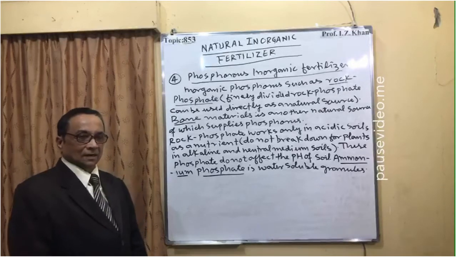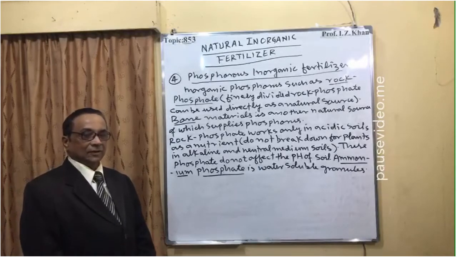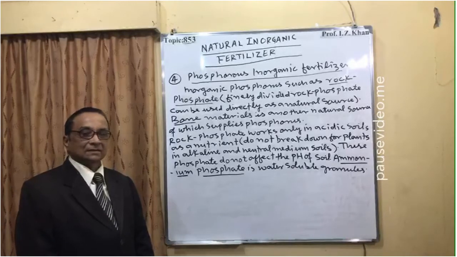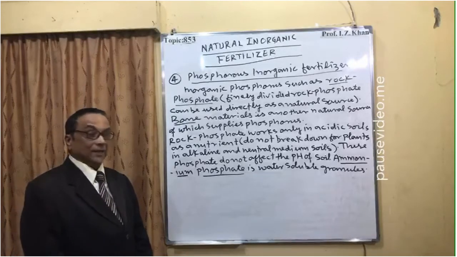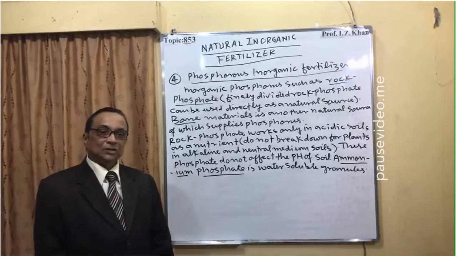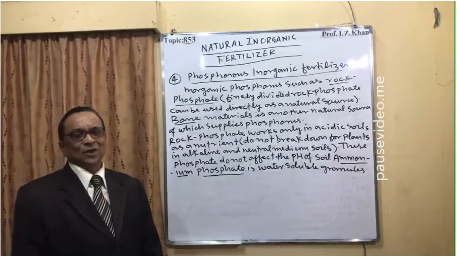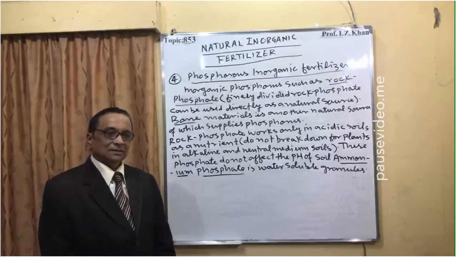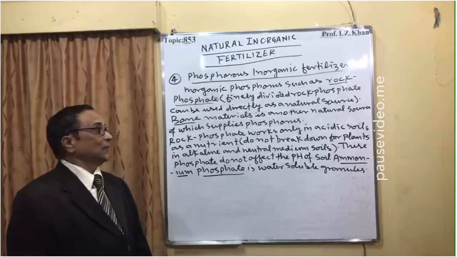If the soil is alkaline or neutral, rock phosphate, or we can say phosphorus inorganic fertilizer, is not effective and will not work. So make sure that when you are applying it, you know the acidic condition of your soil. If your soil's pH is, for example, 6.8, 6.5 or 6.4, slightly acidic, then it is very effective.